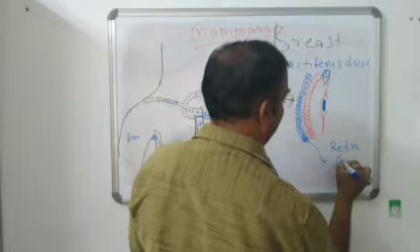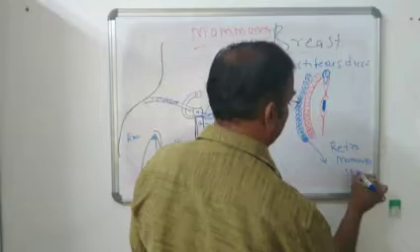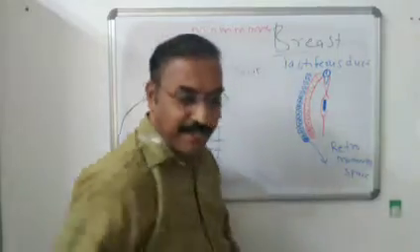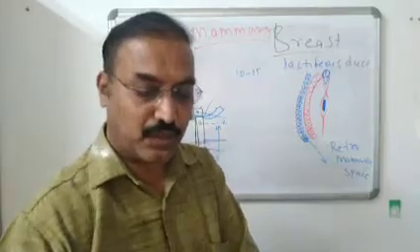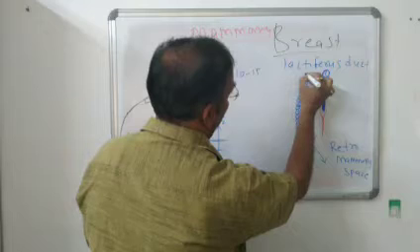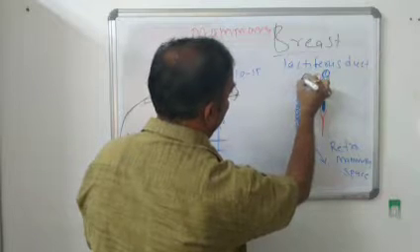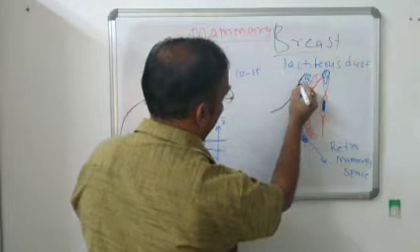Retro means behind. The retromammary space contains loose areolar tissue, connective tissue arranged loosely, and in front of this there is the superficial fascia, which contains the breast.